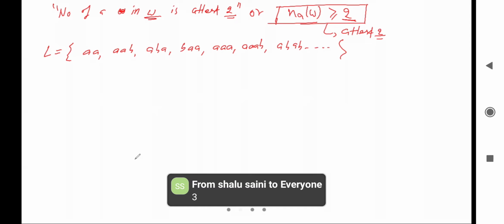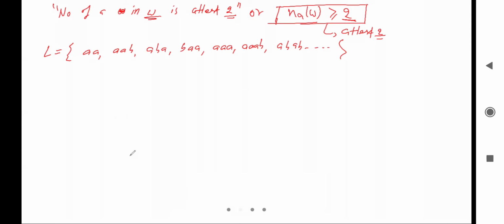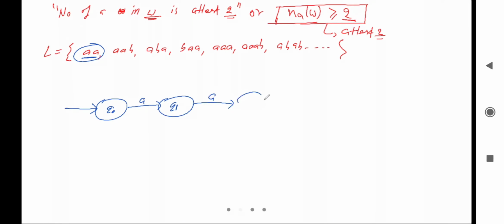Okay, let's see. Firstly we'll look for the acceptance of the minimal string. So minimal is aa. Here it is the initial state, let me say q naught. After that we'll read a and go to the next state, here it is q1, and from this one again I will read a and go to the final state, that is q2, and at the final state it will accept aa. So here we accept aa.